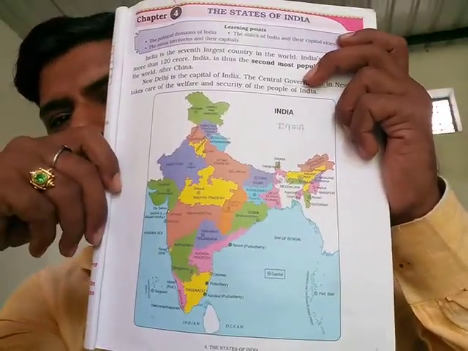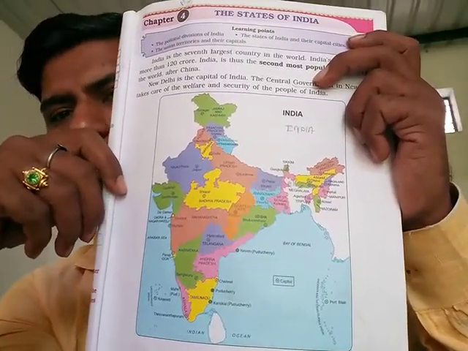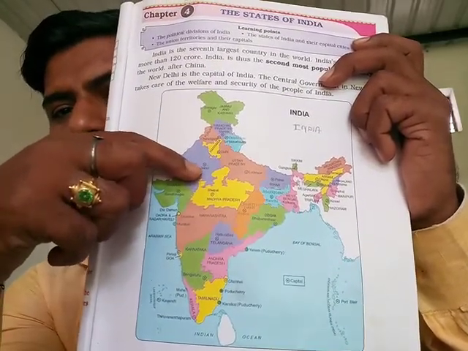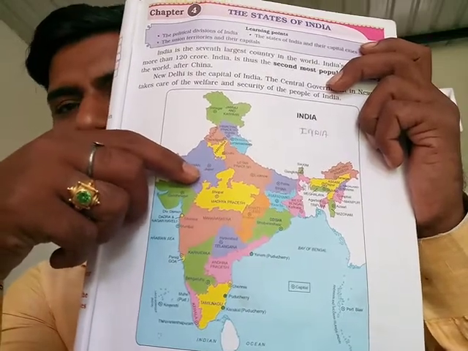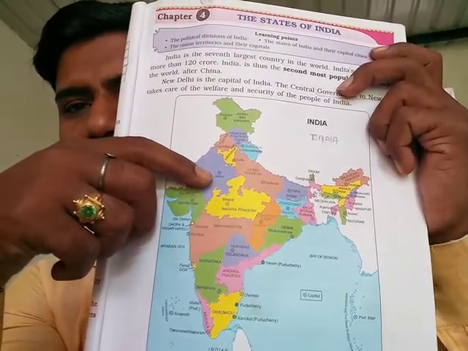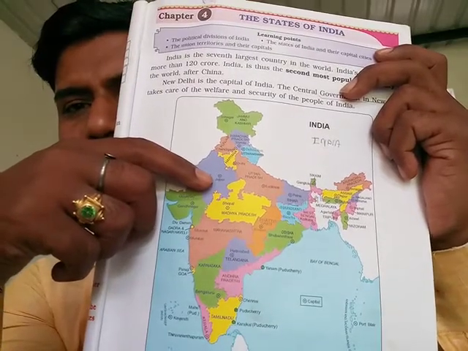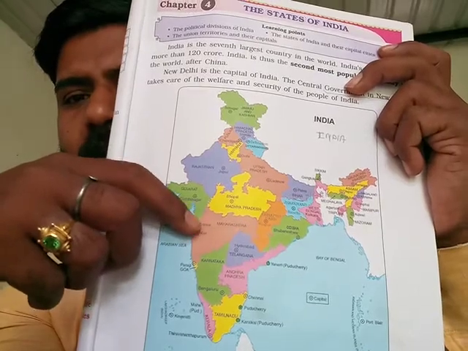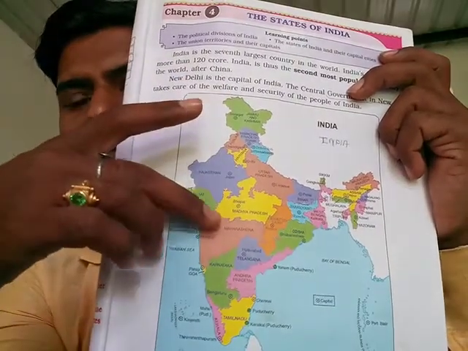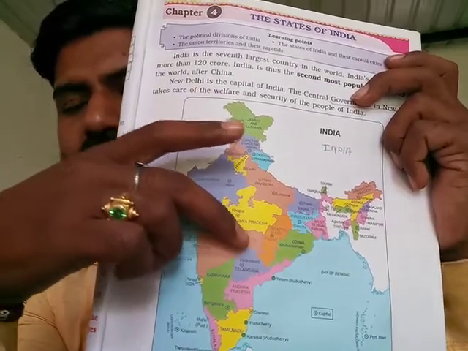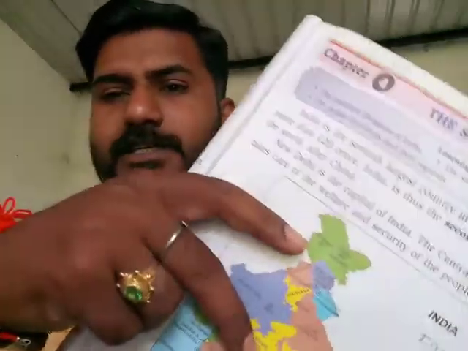You can clearly see the map of India, and in this map all the states are shown. In the middle, a circle and dot is the capital city of that state. Here is our Maharashtra, and Mumbai is the capital. So for all the states, the circle and dot in the middle is the capital city of that state.